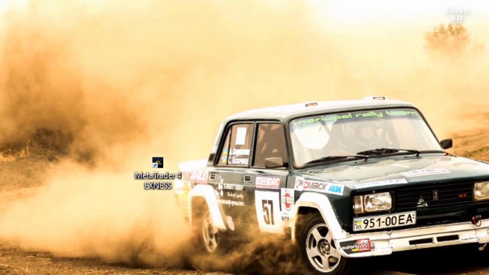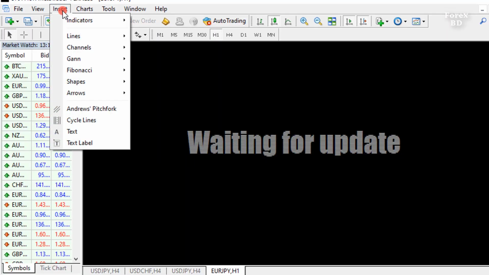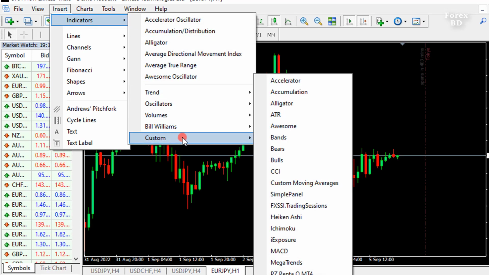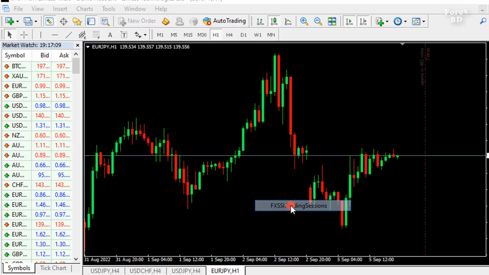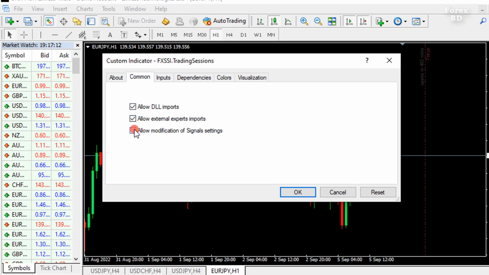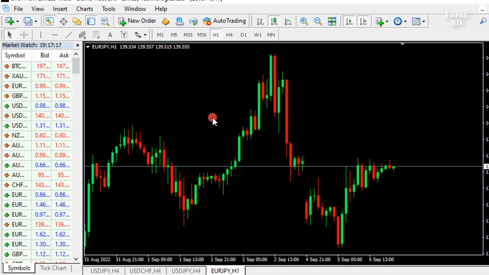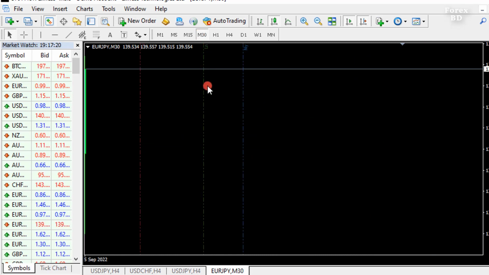After closing it, open it again. After opening, click on the Insert option, which is given above. From here, we will find the indicator we set up. So from here, click on the Indicator option, then you will see some more menu there. Click on the Custom option. Then you can see many indicators in front of you. From here, we will find the indicator that we downloaded and set up. To set up, just click on the indicator once. A small page will appear there. Click on OK. The indicator will be perfectly set up on your chart. Then you can easily use the indicator we have set up, and you can see it on the chart.